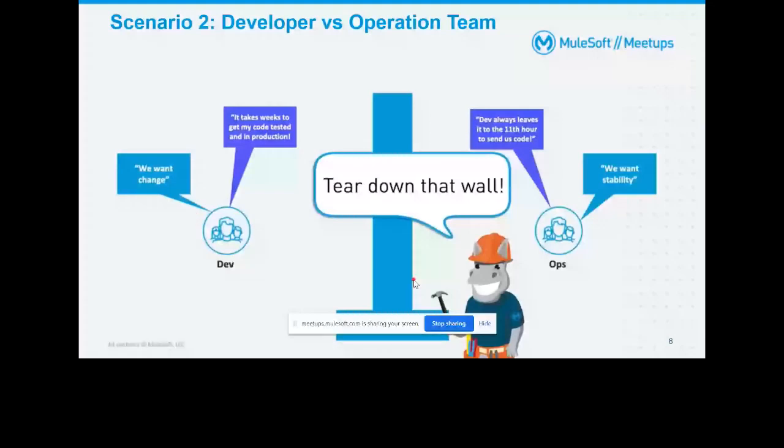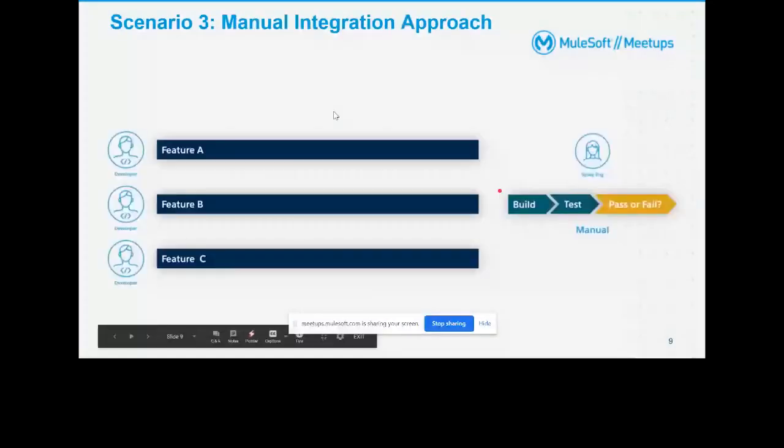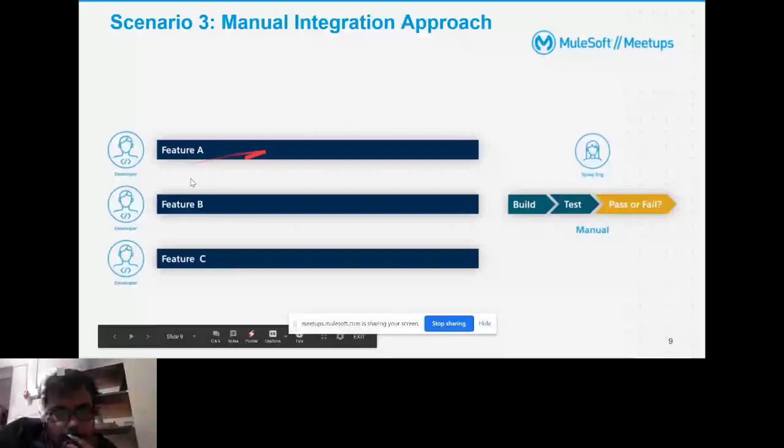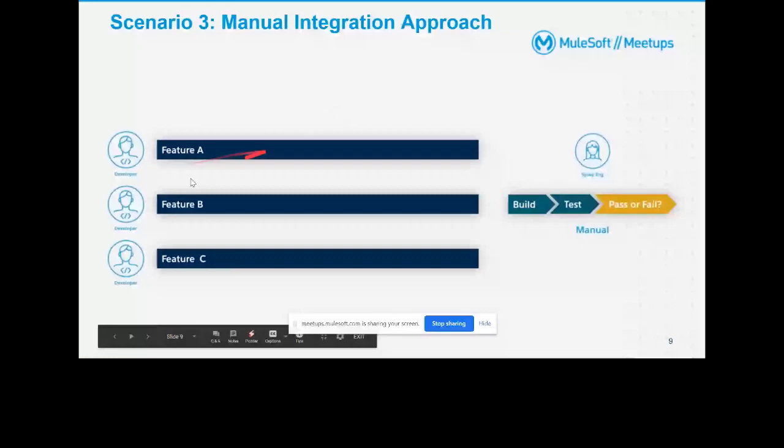Okay, I'll take one more example where, let's say, this is a manual approach of integration, where multiple developers are working on a single project with different features. And we're talking about a big project here, not small projects that we can finish in a couple of weeks. We are talking about a couple of months or a year, where a manual approach was used while integrating the deployments, or the code delivered from the different branches.